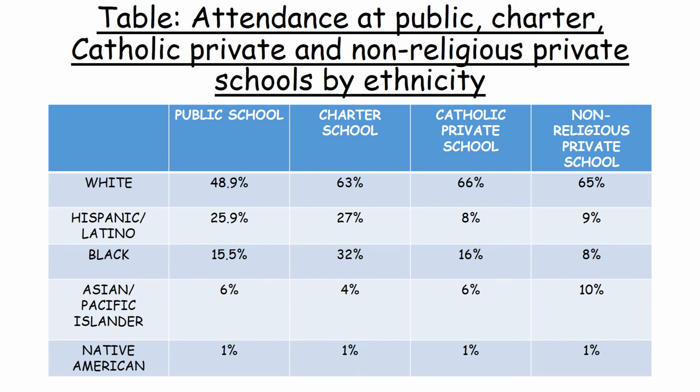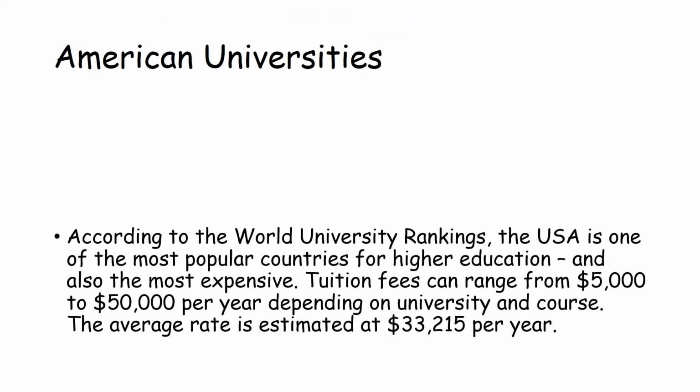And if you look further down, Hispanic, Latino and Black have a lot lower rates of children attending those private schools. So that shows you again that white American children are benefiting more from private schooling than ethnic minority groups. Now American university as well.